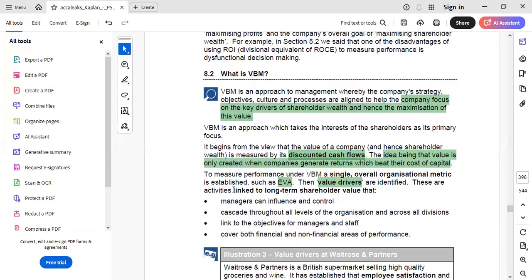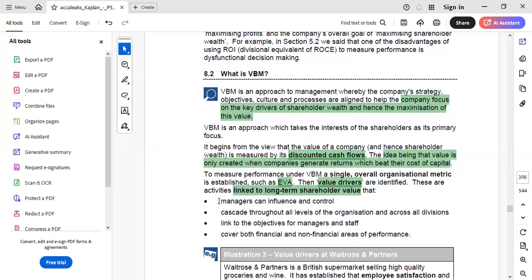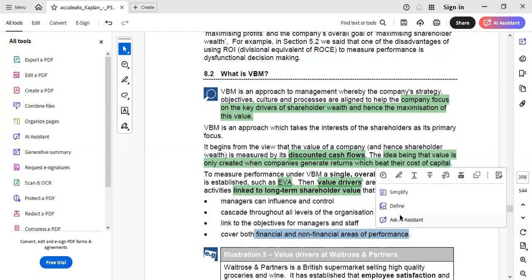Basically, those activities which are linked to long-term shareholders' value, and which would help in influencing the activities of the managers, that would cascade throughout all levels of the organization and across all divisions, that would link to the objectives for the managers and staff, and most importantly that would cover both financial and non-financial areas of the performance.